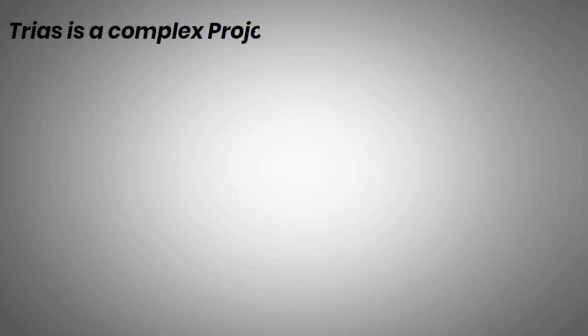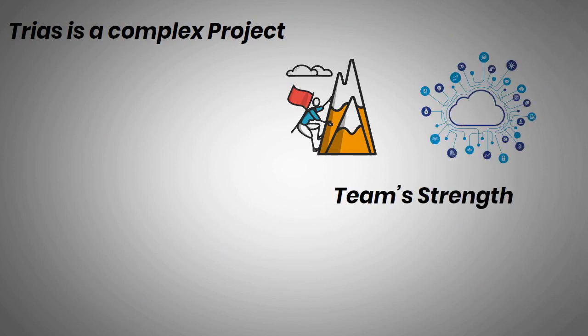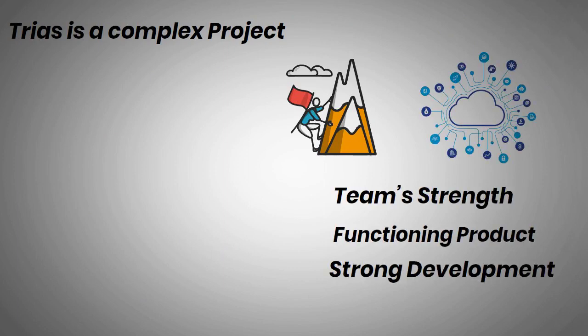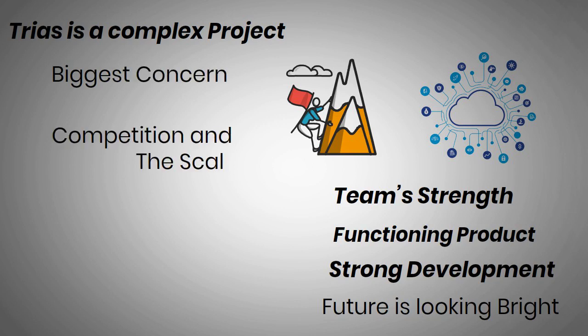Trias is a complex project with several different aspects that aim to reshape the entire cloud computing industry. Given the team's strength, functioning product, and the strong development team behind the Triathlon project, the future is looking bright for Trias. With that said, the biggest concern for Trias is future competition and the scaling of the project.